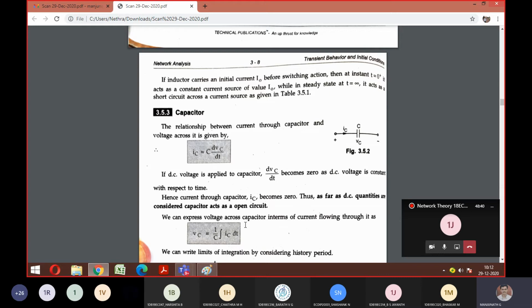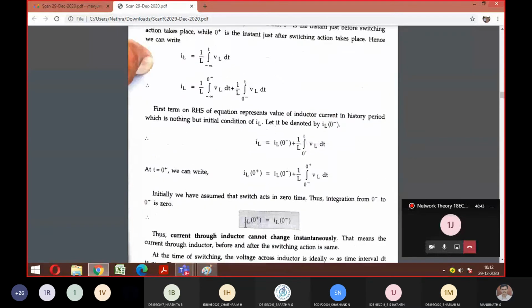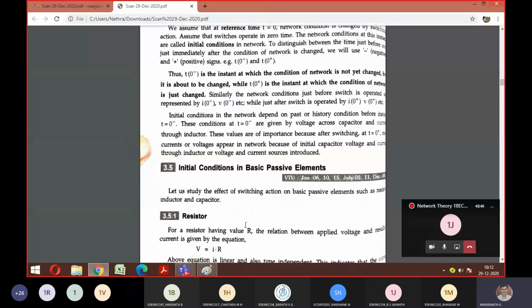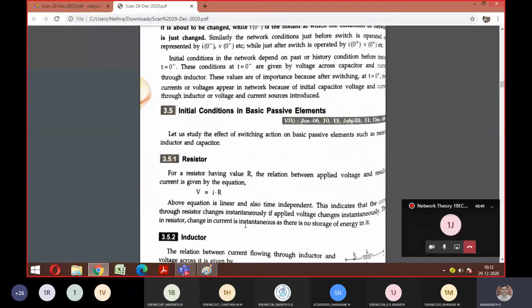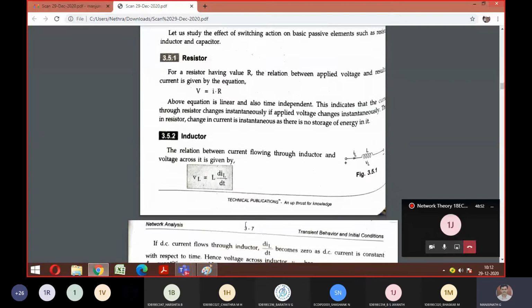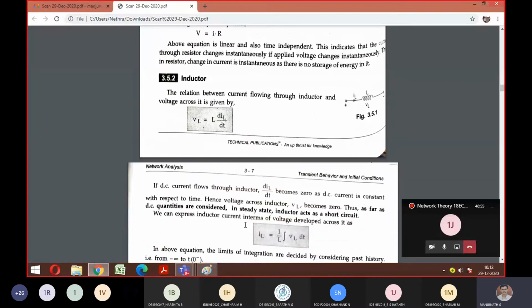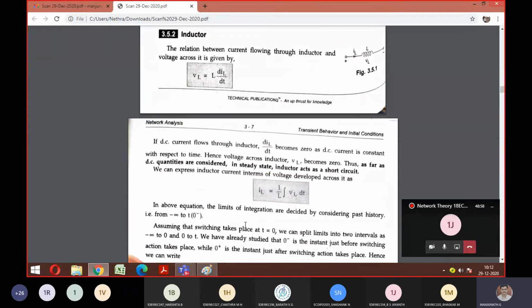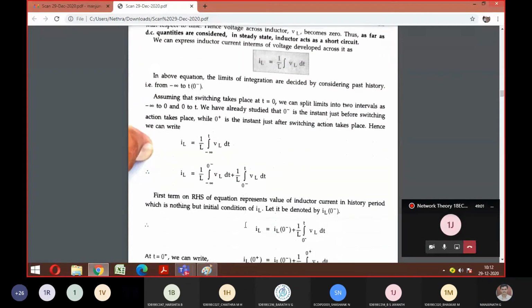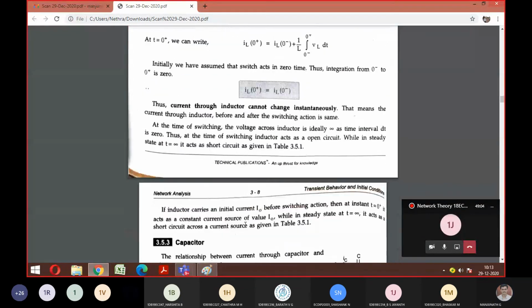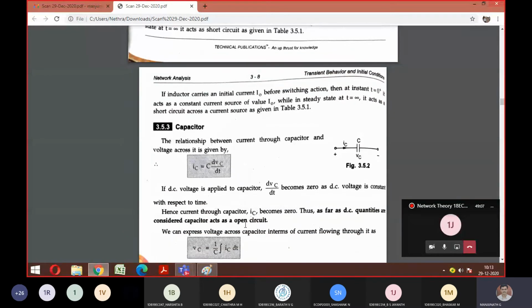Just make a note. I'll scroll down once more. The first formula is for the resistor: V is equal to I into R. For the inductor, voltage is differentiation and current is integration. So now this concept repeats with the inverse operation. If it is a capacitor, it is integration of your voltage and differentiation of your current. Is it fine till here, everyone? Yes, sir.